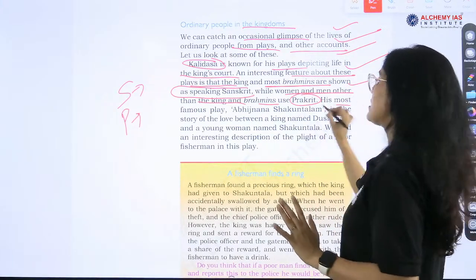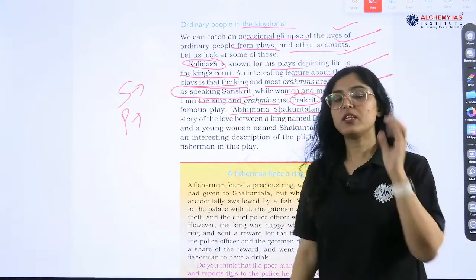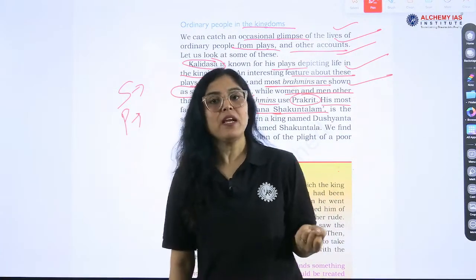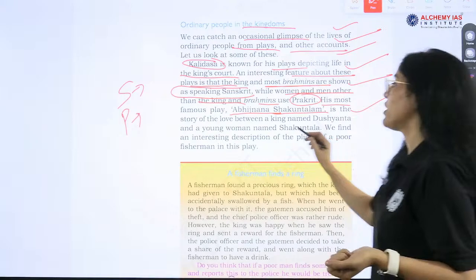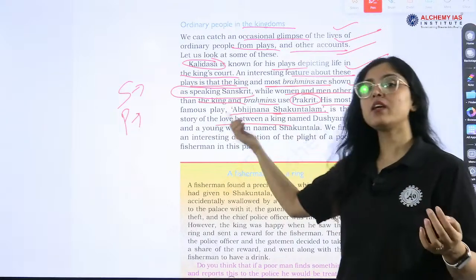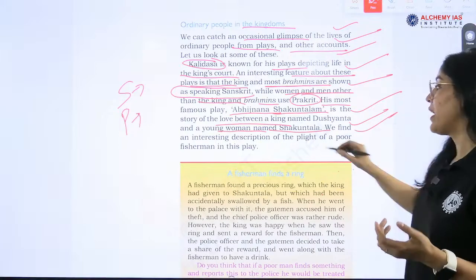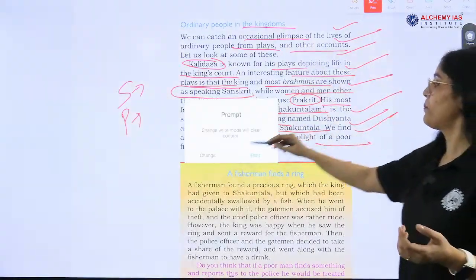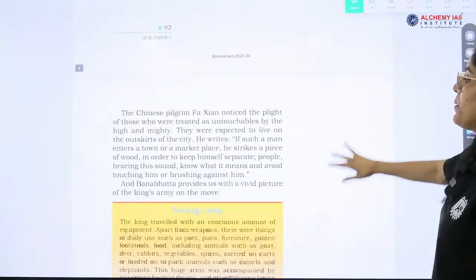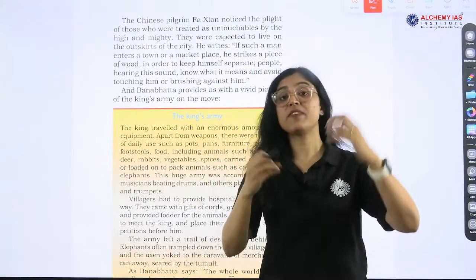Okay. Now, his most famous play, what is that? Abhijanan Shakuntalam. A simple question that can be asked is, Abhijanan Shakuntalam is written by whom? So it is Kalidasa. And the subject can also be asked, what is the subject? The story of the love between a king named Dushyant and a young woman named Shakuntala. We find an interesting description of the plight of a poor fisherman in this play, Abhijanan Shakuntalam. Now, you can read all the information that is given in the box, which is very interesting also.